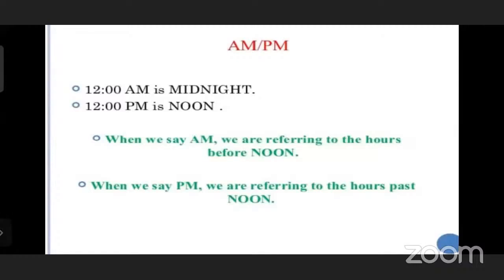AM starts at midnight, means in the morning. If the time is 9 o'clock, we can say 9 AM, 10 AM, 11 AM, and when 12 comes it is 12 PM, noon. Then we say 1 PM, 2 PM, 3 PM, 4 PM, in the evening 6 PM, 7 PM, 8 PM, at night 9 PM, 10 PM, 11 PM, and again 12 AM. After midnight it starts AM.